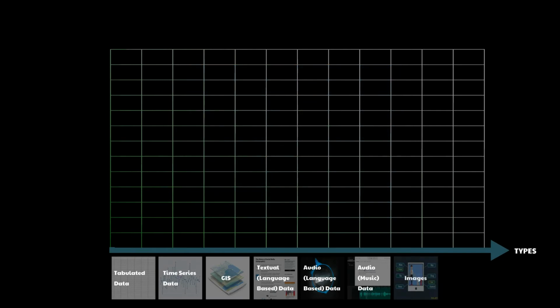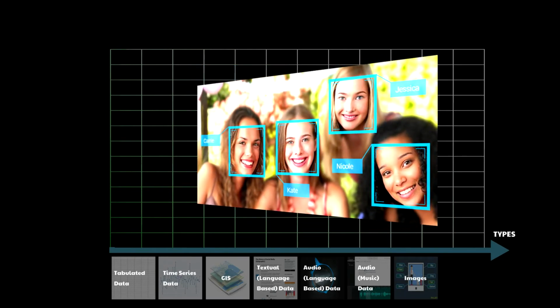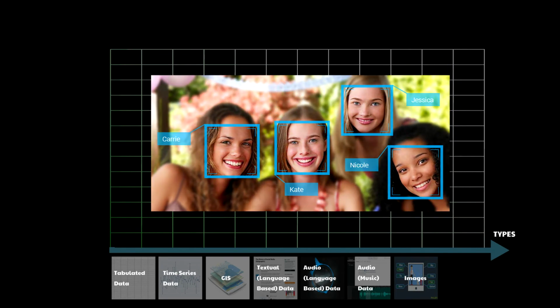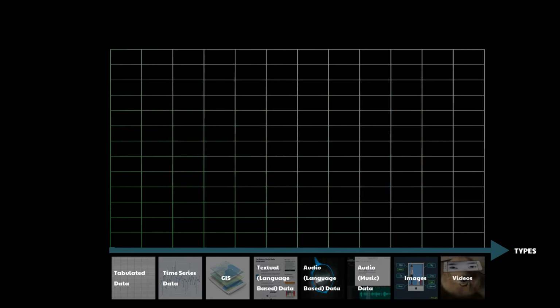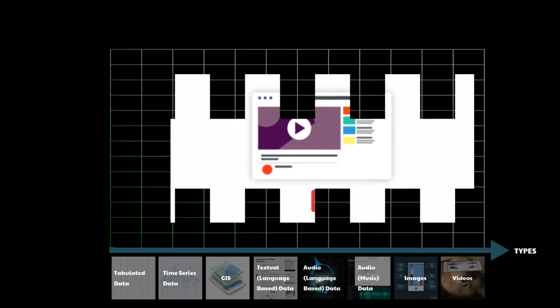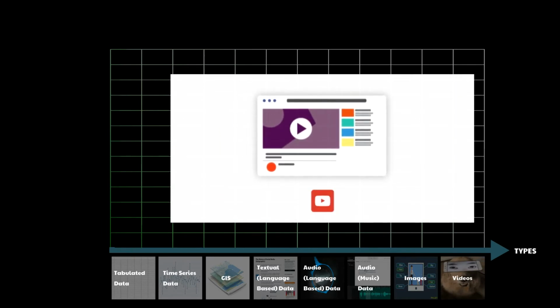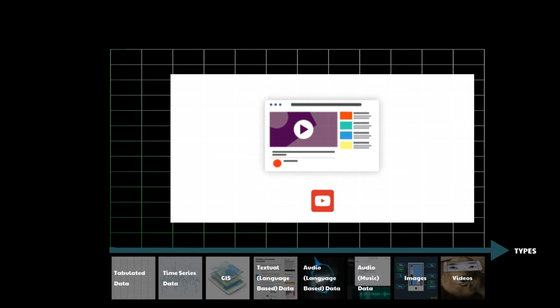The next form of data is images. A picture is worth 1,000 words. In social media, people have taken it to a new level where images have become more prominent than words recently. The next form of data is video data. Video is multiple frames of images captured at high speeds, and when strung together with time, it becomes a meaningful form of data with occasional audio to spice it up.